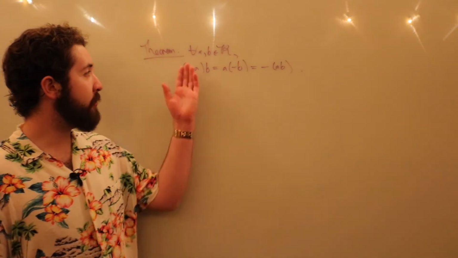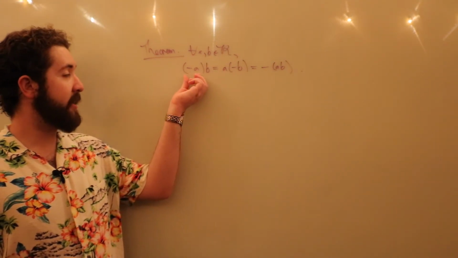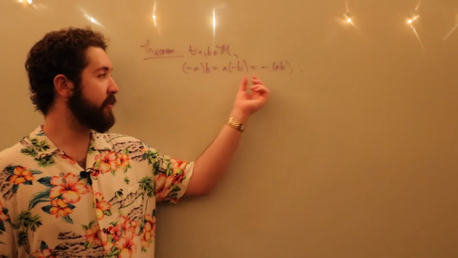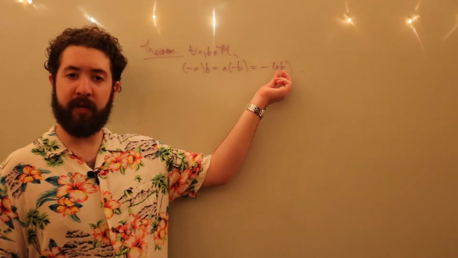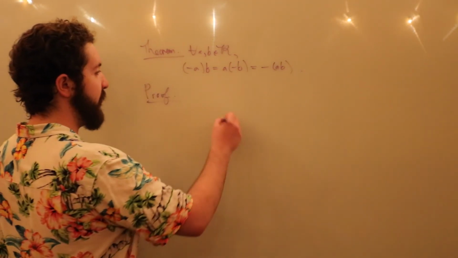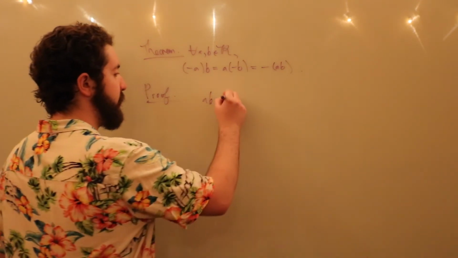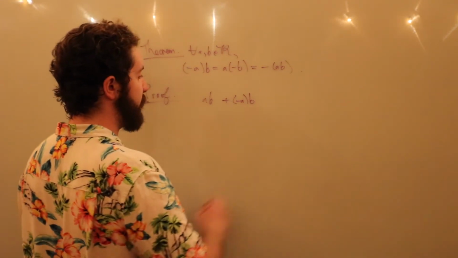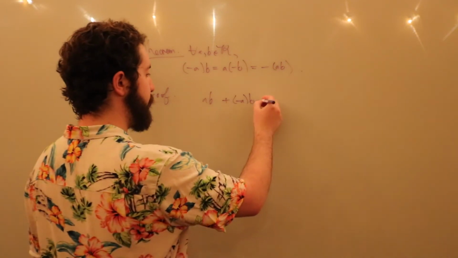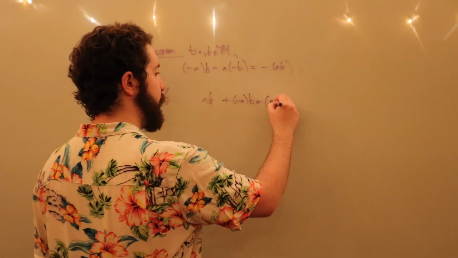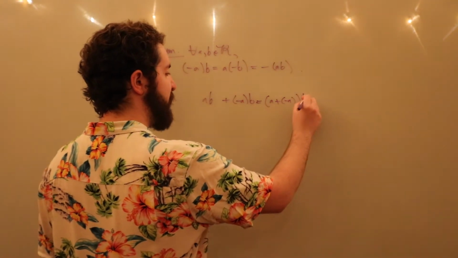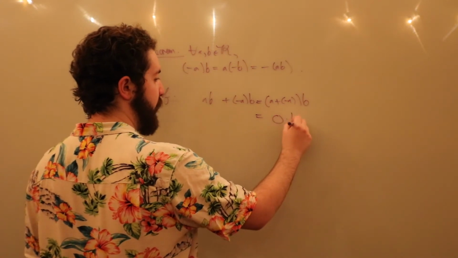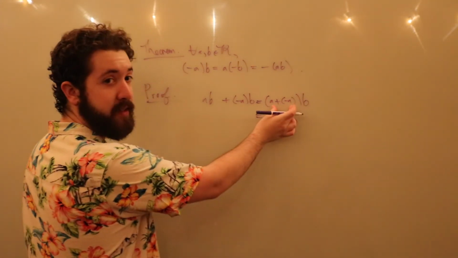Our next theorem. For all elements A, B in our ring, the additive inverse of A times B is the same as A times the additive inverse of B, which is also the same as the additive inverse of just the product AB. Alright, so what we're going to do is take the product AB and add to that negative A times B. And this is going to be equal to, by the reverse of the distributive property, A plus negative A times B. This is going to be the same as 0 times B, because, once again, the additive inverse is here.